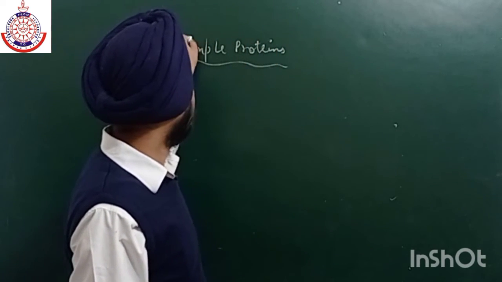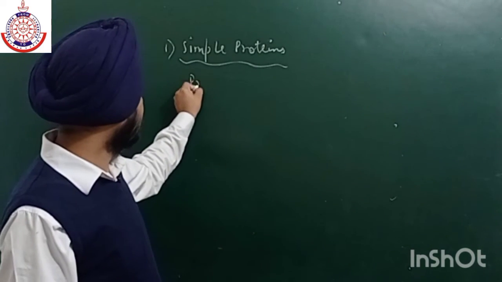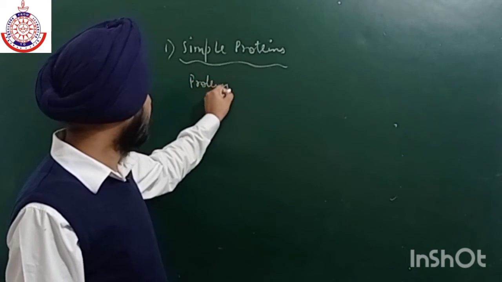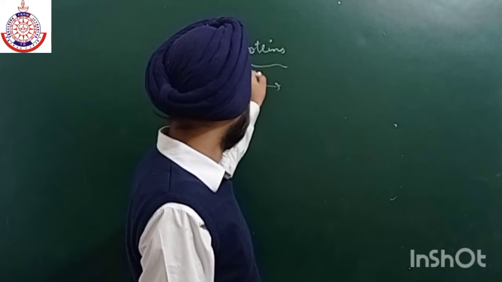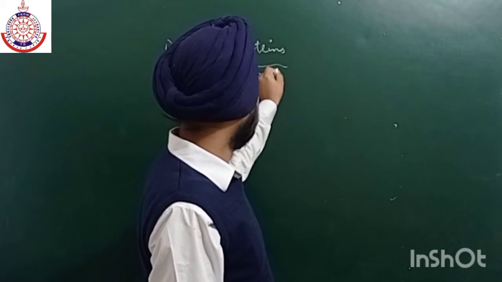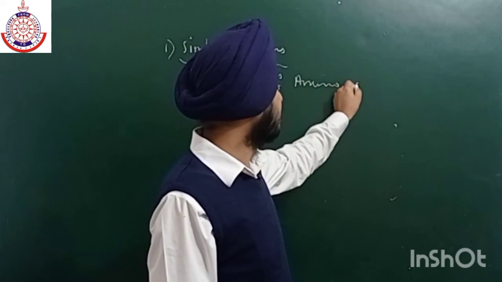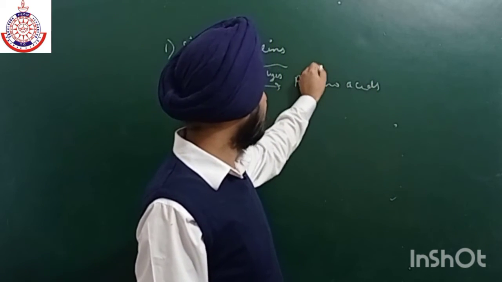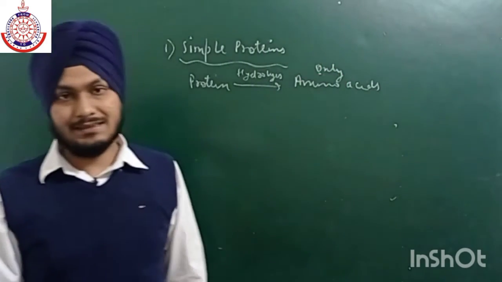So if a protein on hydrolysis gives amino acids directly, only amino acids, then it is termed a simple protein.